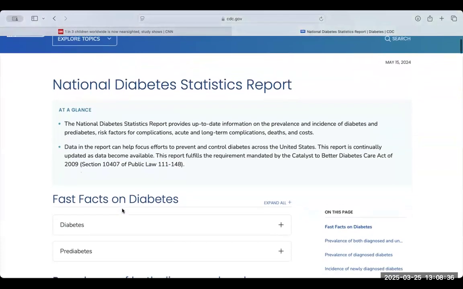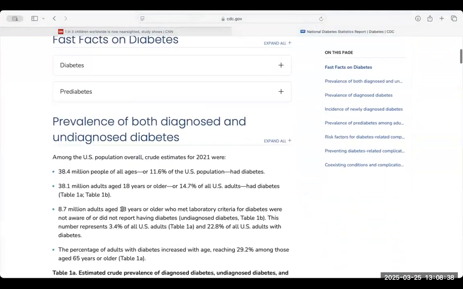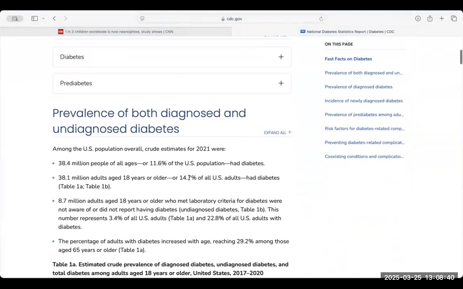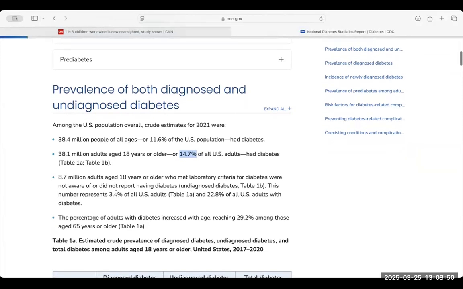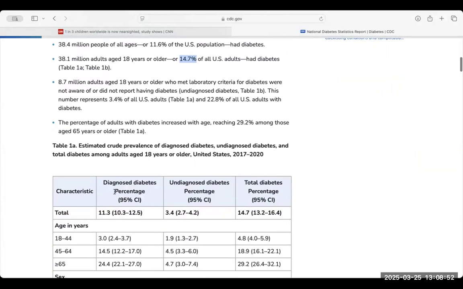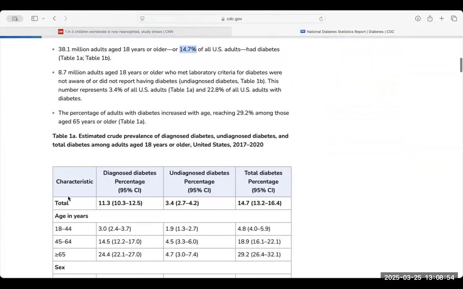And if you scroll down, you'll see this percentage that they were referencing. 14.7% of all US adults had diabetes. And they're telling you this comes from Table 1A and Table 1B. Let's scroll down. Okay, here's my table, Table 1A. And it says characteristic, diagnosed, undiagnosed, total diabetes percentage.